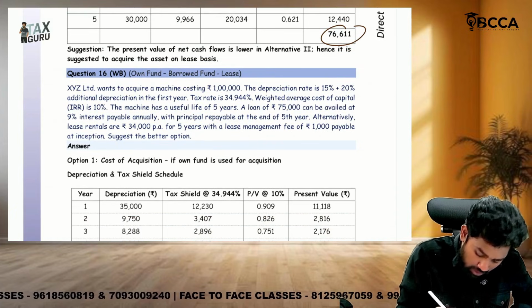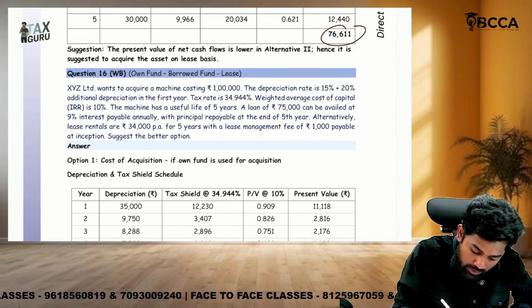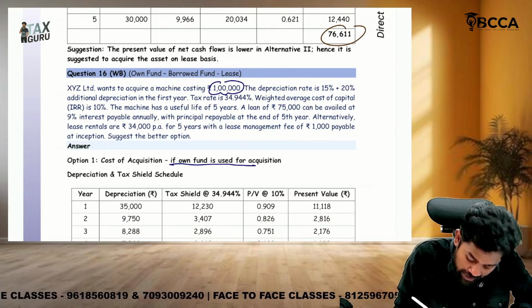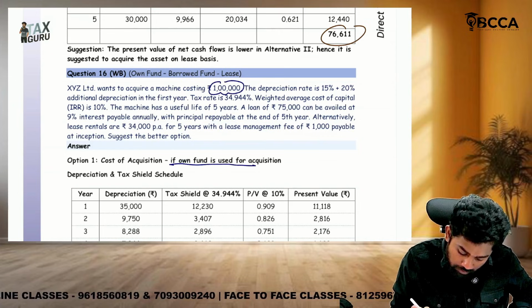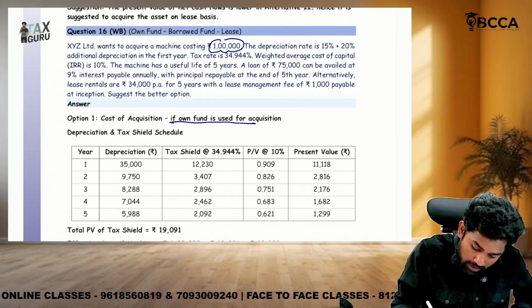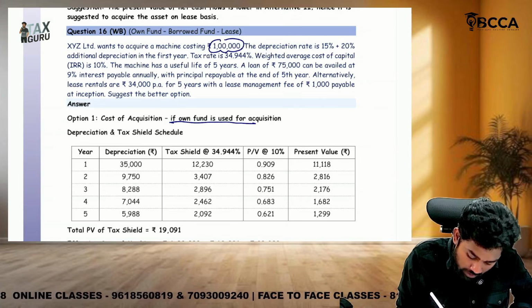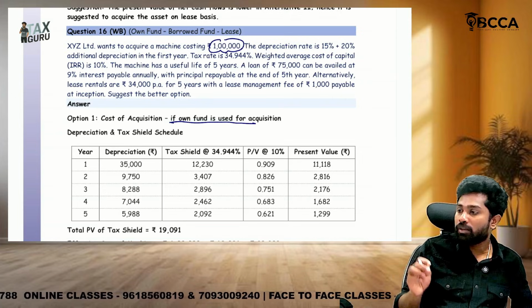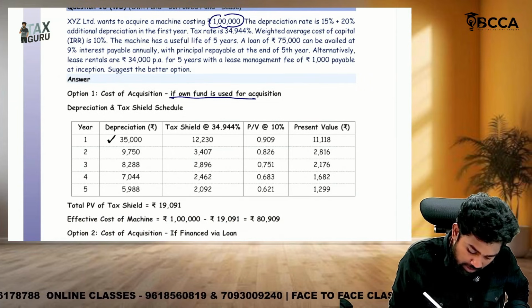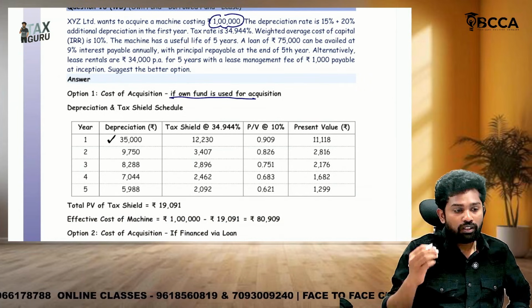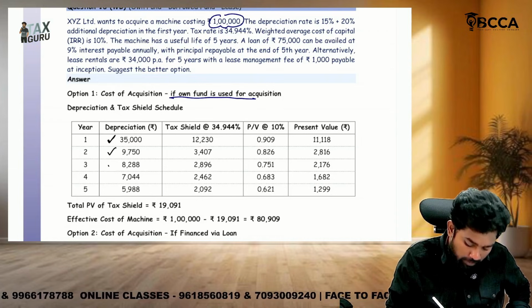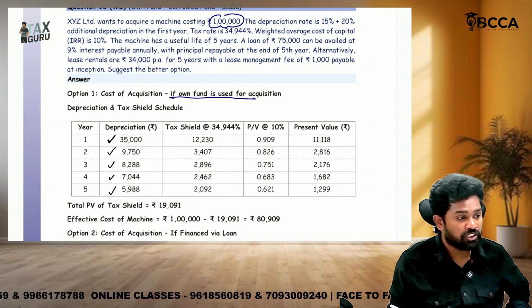First one: cost of acquisition if own fund is used for acquisition. How much is required? 1 lakh, so there is a cash outflow of 1 lakh. They are charging depreciation on 1 lakh. In the first year, normal depreciation plus additional depreciation together come to 35,000. In subsequent years, 65,000 into 15% is 9,750. On the written down value method, if you calculate, you will get these depreciations.